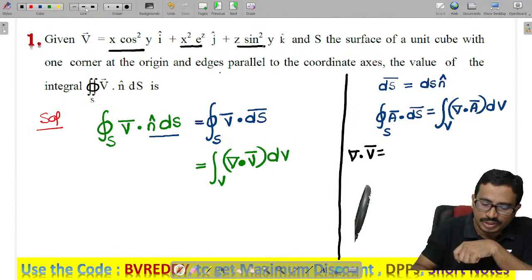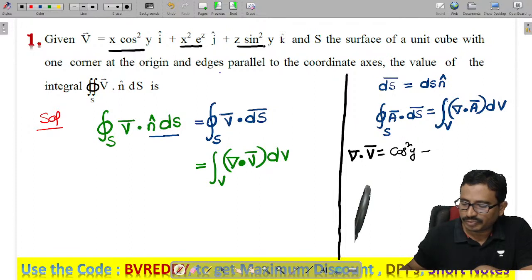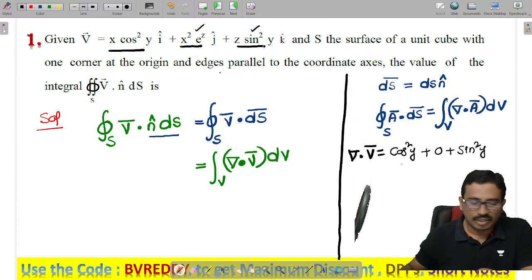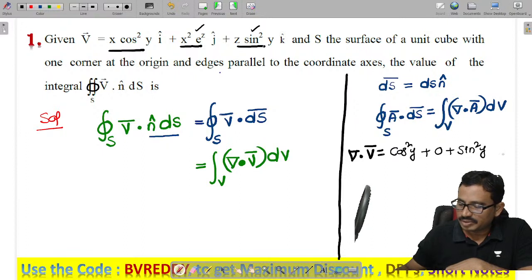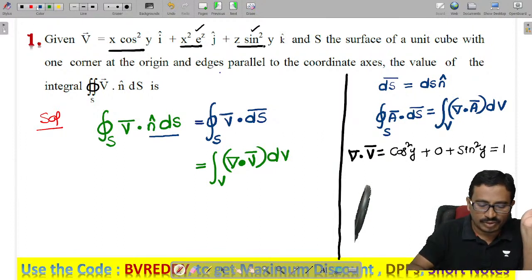The x component I should differentiate with respect to x, and what I get is cos square y. The y derivative becomes 0. And for the z derivative I get sine square y. So cos square y plus sine square y becomes 1. That means we got the divergence as 1.